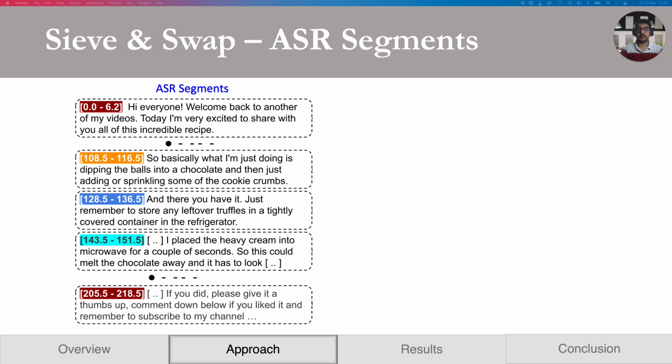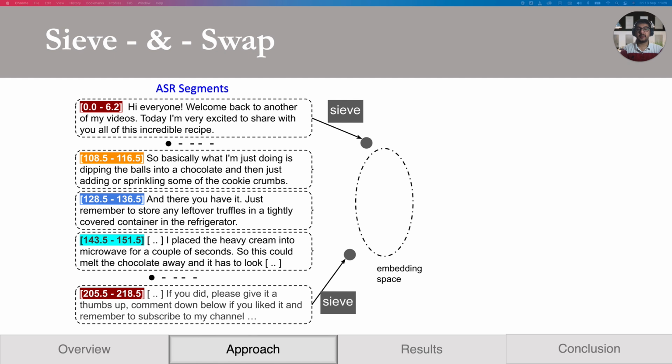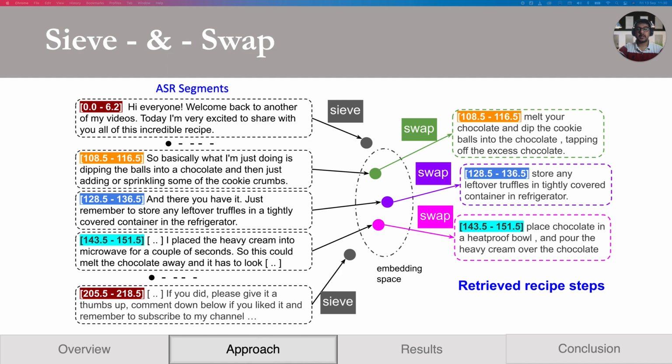To further remove the noise and bridge the style inconsistencies, we iterate over each ASR segment in the video and retrieve the nearest recipe step from the recipe database in the embedding space. If the retrieved step has low cosine similarity, we sieve the ASR segment. On the other hand, if the ASR segment has high cosine similarity above a threshold, we swap the ASR segment with the corresponding recipe step, while still using the same ASR timestamp.